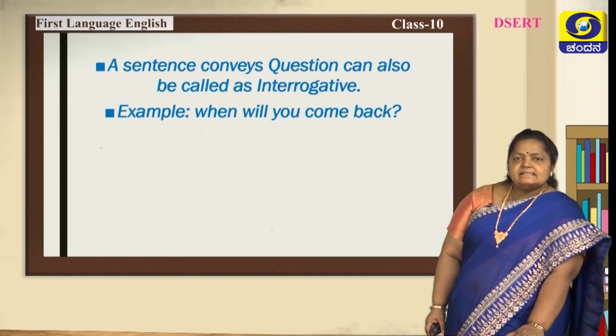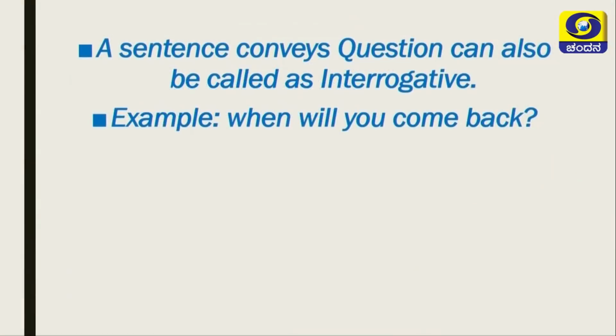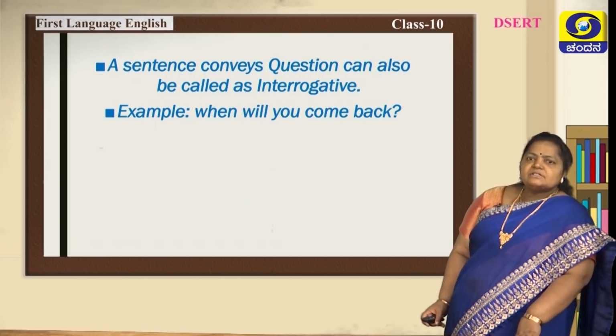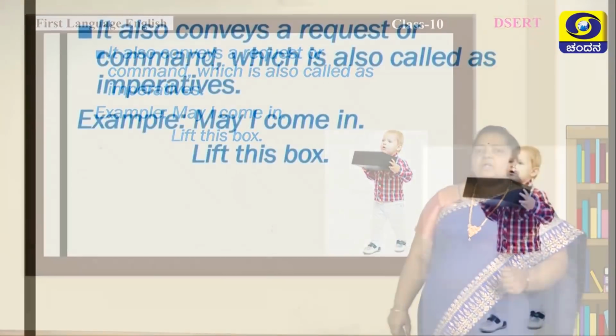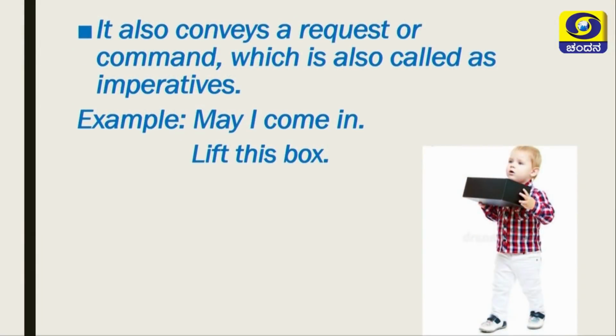A sentence conveys question can also be called as interrogative. Example, when will you come back? Someone asks you, when will you come back? It also conveys a request or command, which is also called as imperatives.